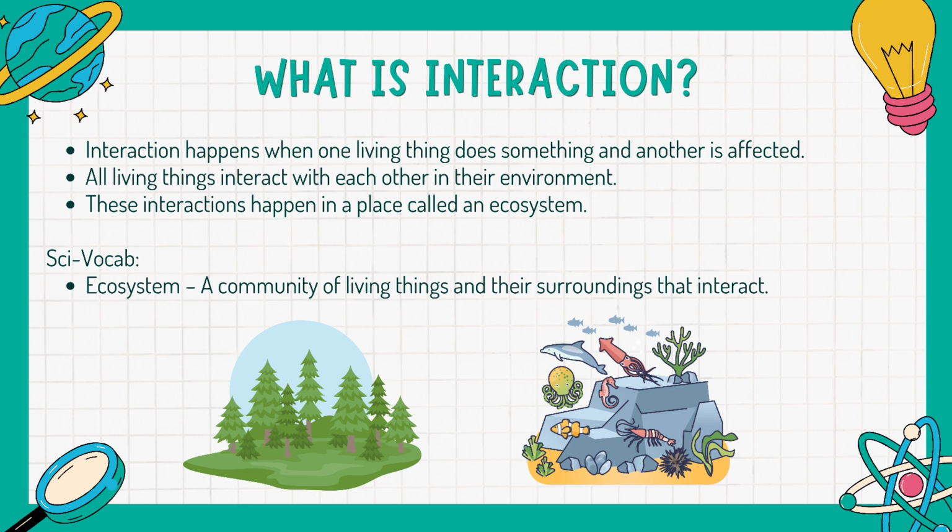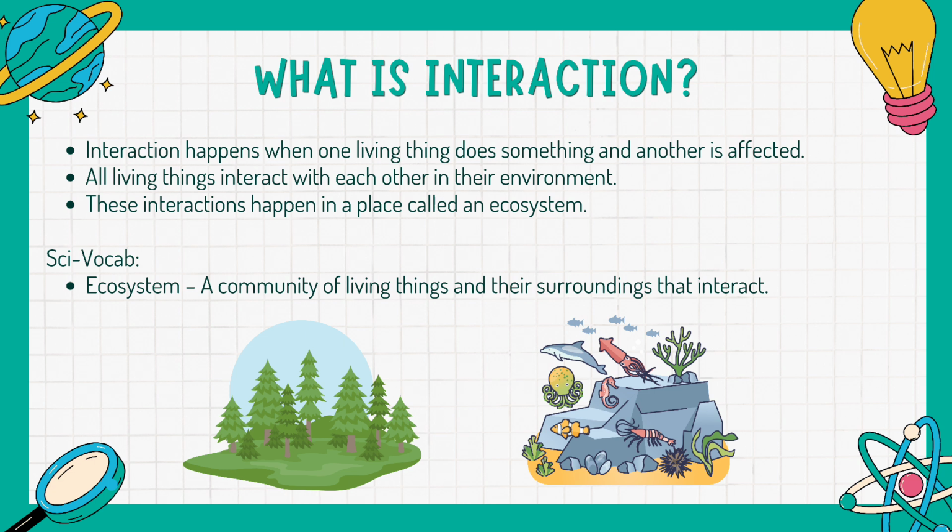Okay? So for example po, pag nagdilig ka ng halaman, as yung halaman ay tumubo o lumaki, that's interaction. Or kapag nakipaglaro ka sa alaga mong aso, sa alaga mong pusa, at iba pang mga pets, at naging masaya ka, that's interaction too.